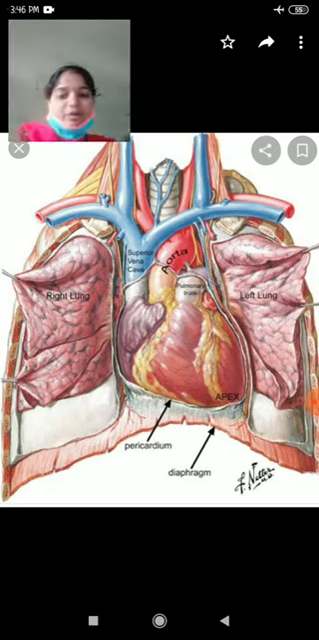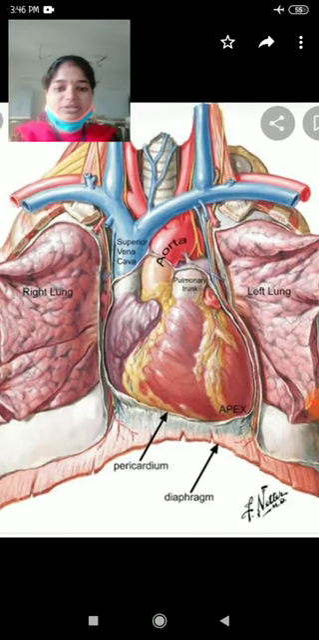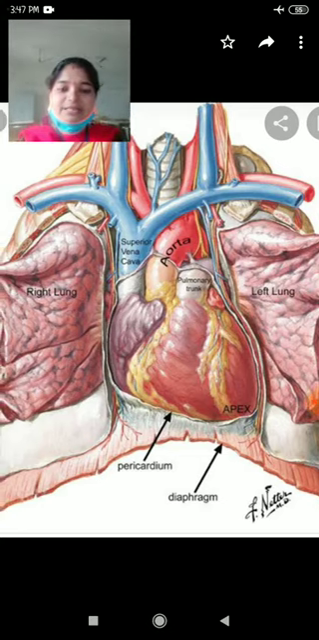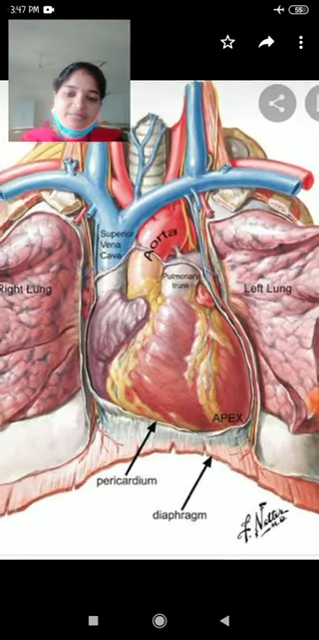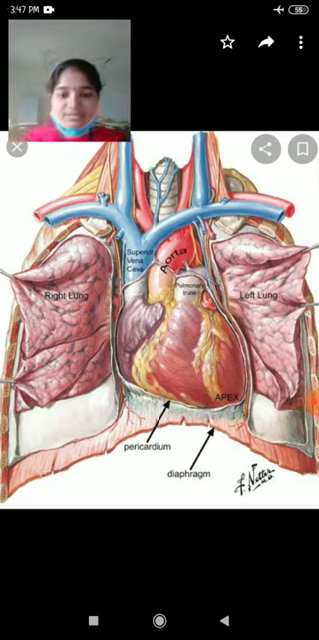Where is it located in our body? It is situated in the center of the thoracic cavity. In this slide we can see the location of the heart. It is situated just in between the two lungs, right and left, in the thoracic cavity, but slightly tilted to the left side. What is the size of the heart? It is a clenched fist. It depends on the individual's fist size.